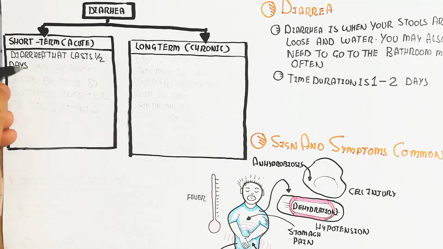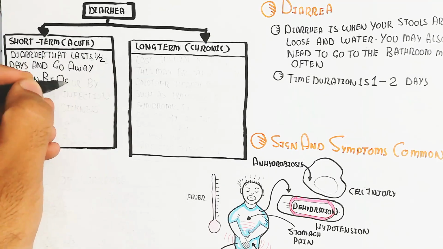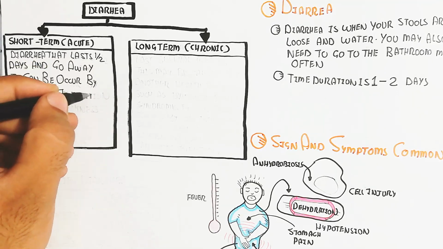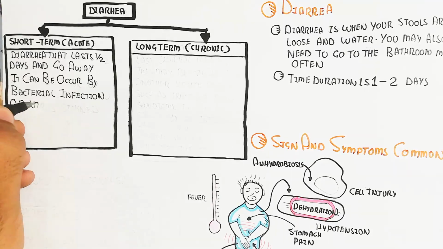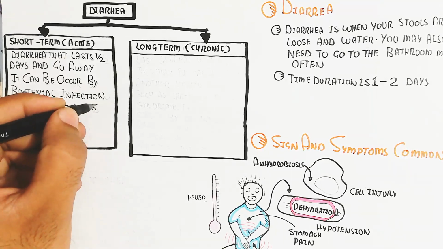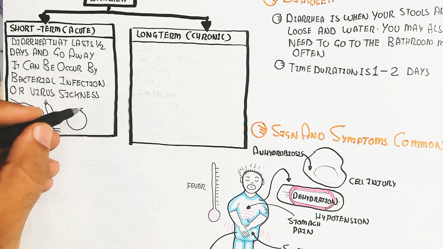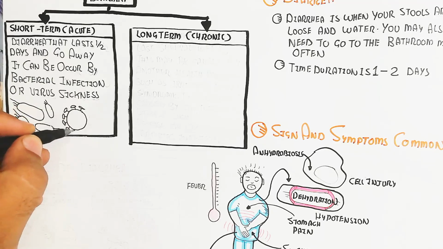It can be caused by bacterial or viral infection. Bacteria will change the microbiome, and excessive growth of harmful microbiome will lead to diarrhea, and we can control it.